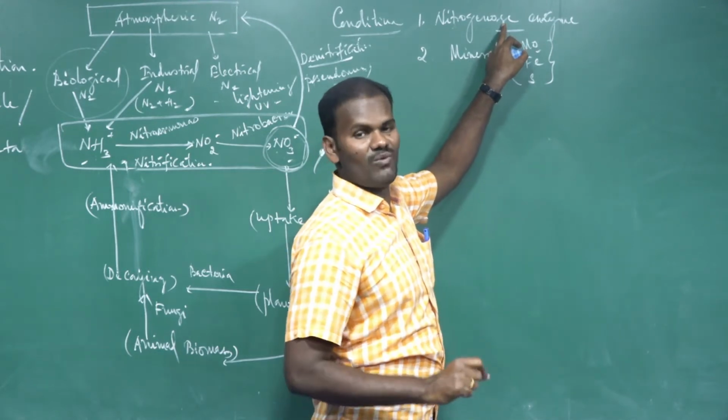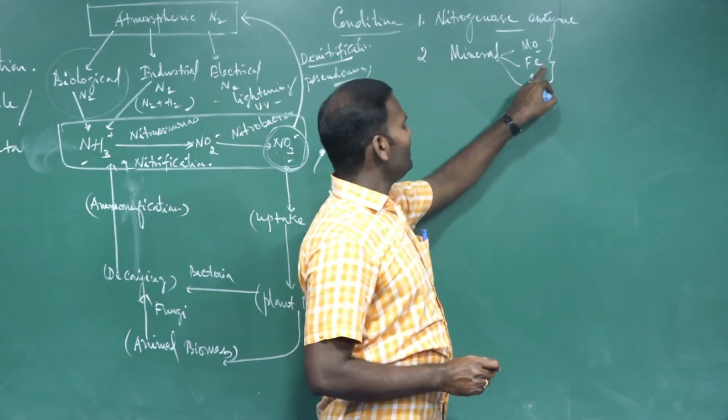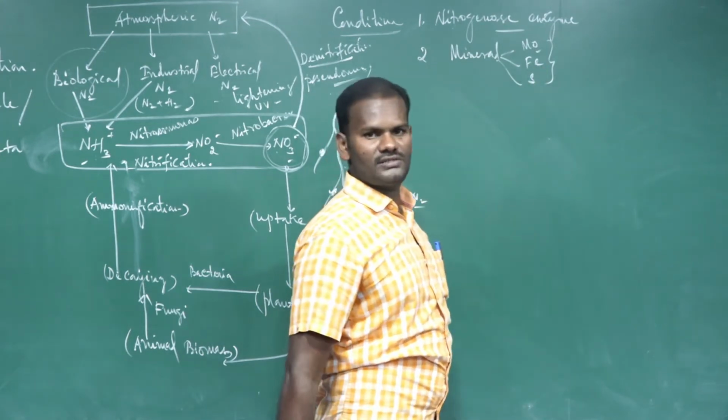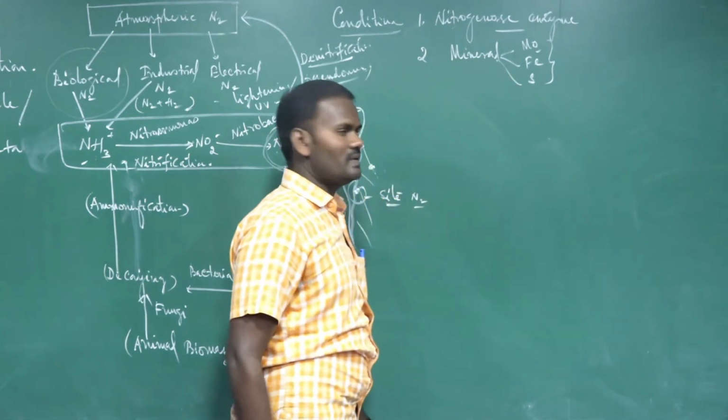It is a neat question. Iron is also essential, and sulfur is also essential. These mineral nutrients are essential for the fixation of atmospheric nitrogen.